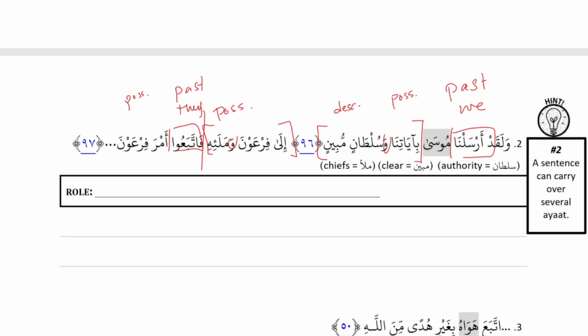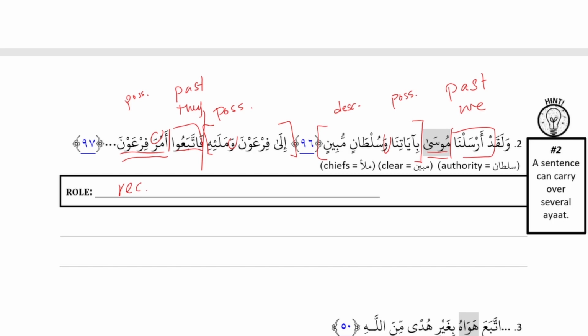Let's sort. Okay, so Musa, even though it's labelless, I'm going to say that it's receiver because we already have our doer inside of arsalna. We said the doer is we. So that makes Musa the receiver. And then بِآيَاتِنَا وَسُلْطَانٍ مُبِينٍ, we already said that's TLDR. إِلَى فِرْعَوْنَ وَمَلَئِهِ is TLDR. Ittaba'u is action. And then Amra Fir'aun is receiver because of the on Amra. Good, receiver label. So our labelless word here is the receiver.